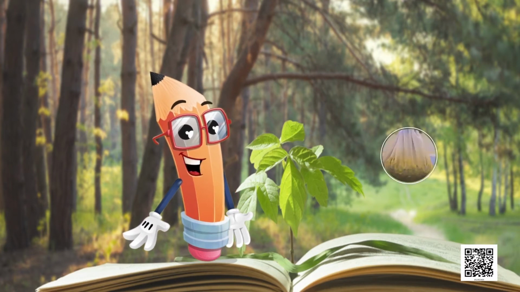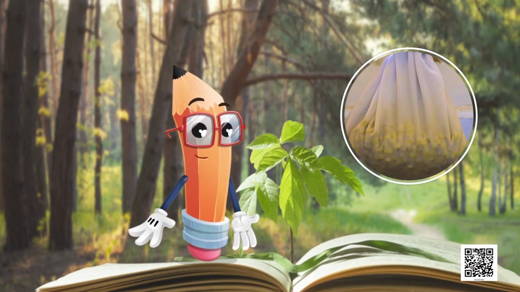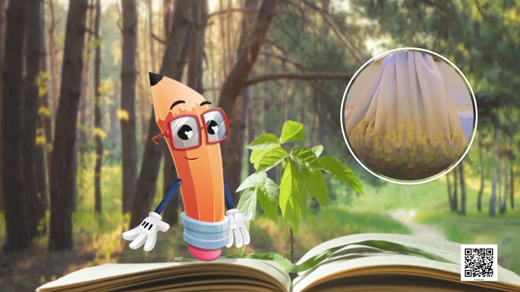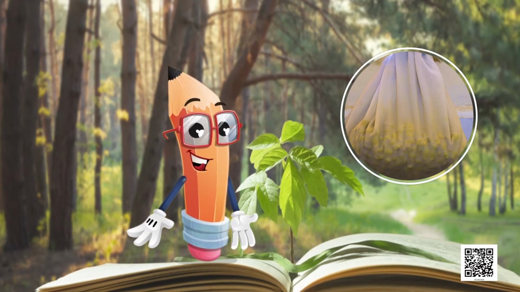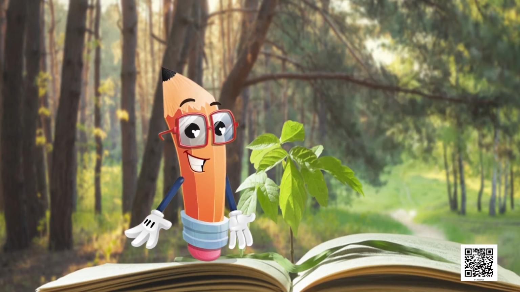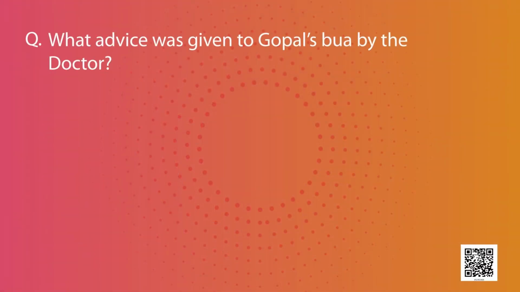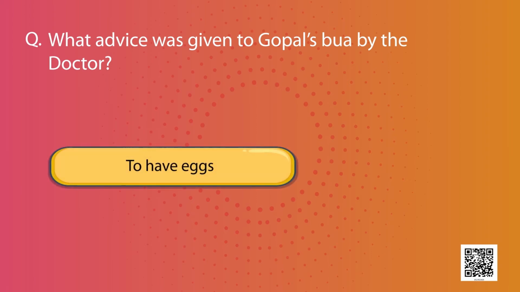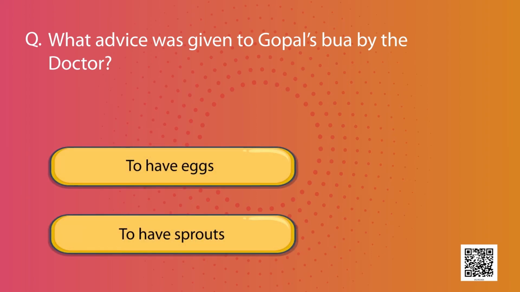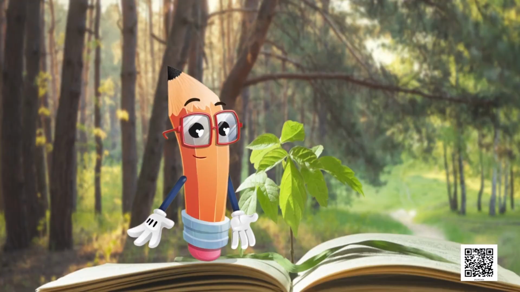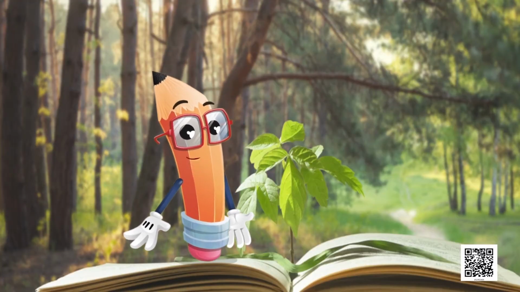The mother hung the soaked grams or chana in a wet cloth to sprout them. Next question is, what advice was given to Gopal's Bua by the doctor? Options are to have eggs or to have sprouts. What is the correct option? It's to have sprouts.